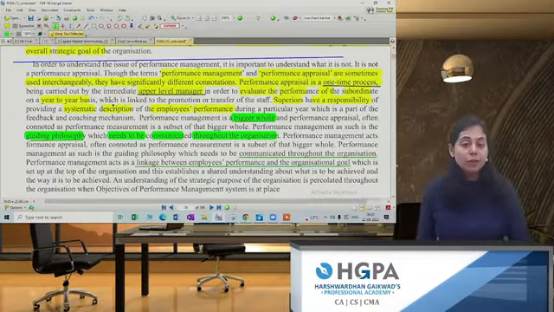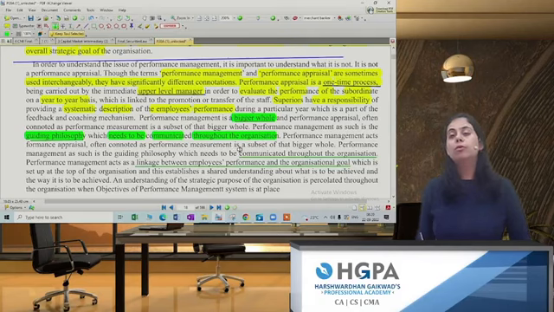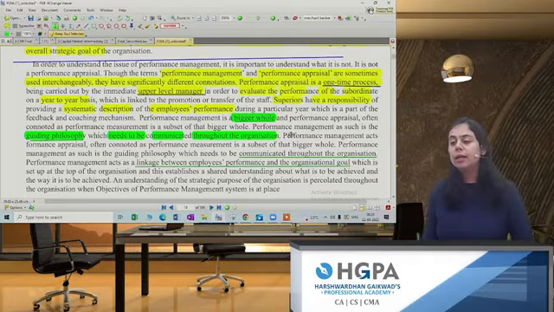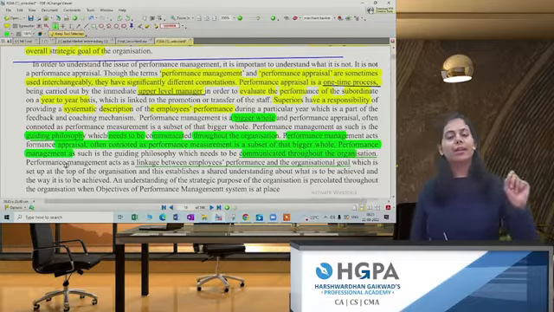What will happen? Everything will be communicated to the complete organization. What you want in performance management, how you are going to achieve, what your targets are, all these points will be communicated to the entire company. So यहाँ पे क्या लिखा है? Performance management acts as an appraisal where it is communicated throughout the organization.